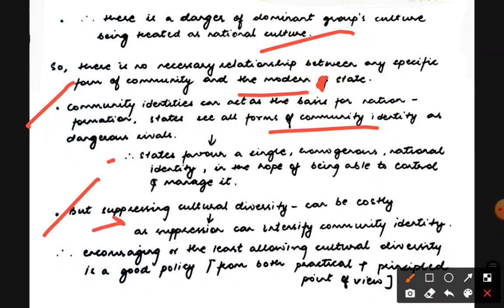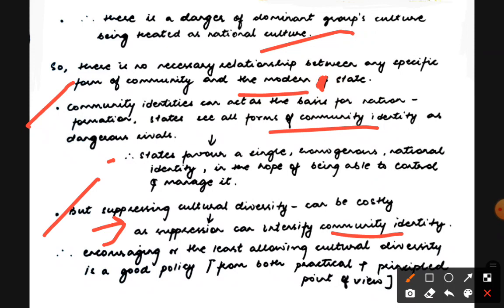Now, suppression can intensify community identity. Once you start suppressing certain minorities, they will get up and fight for their rights, right? So there is an intensification of community identity. People intensify, and they mobilize their group or community. Therefore, a nation should encourage, or at least allow, cultural diversity.